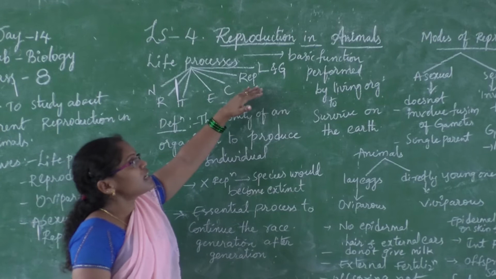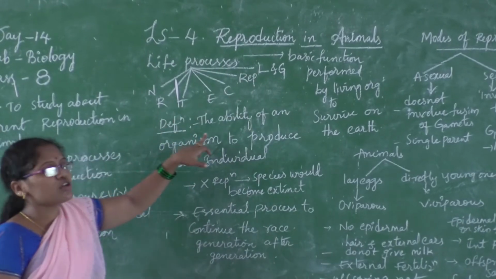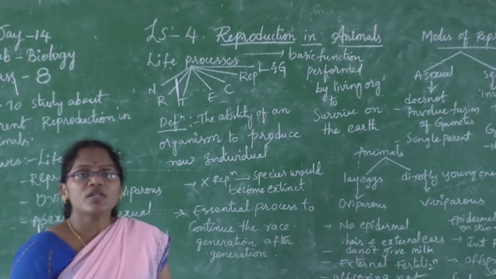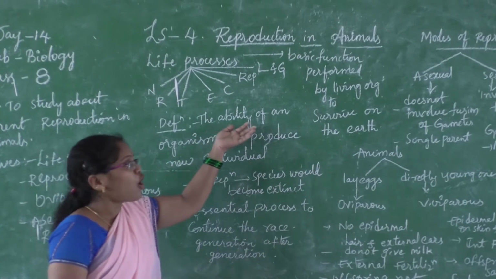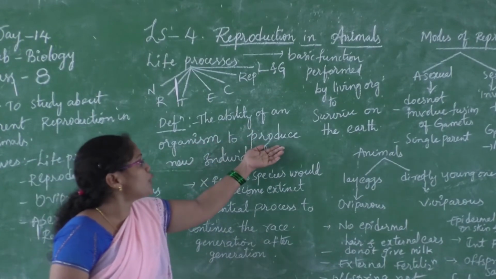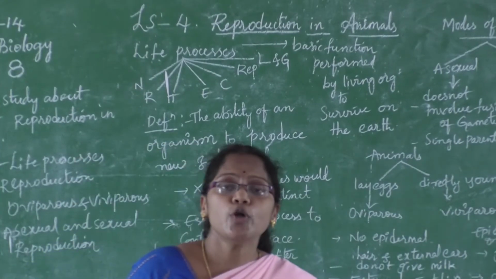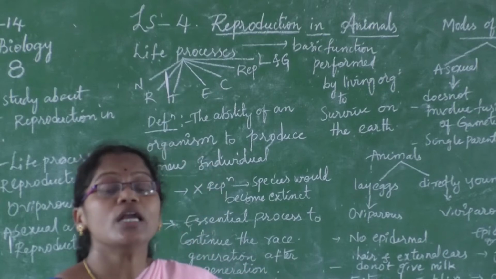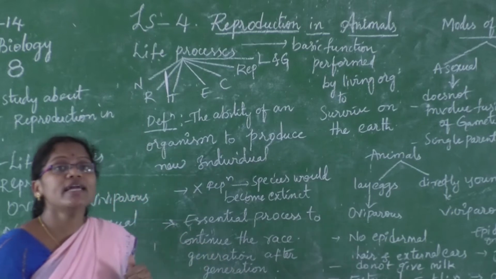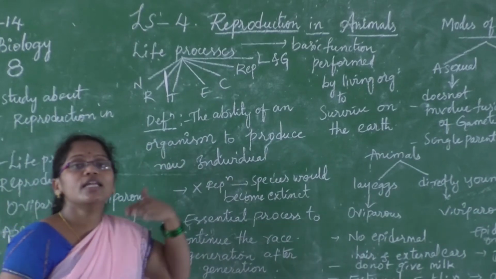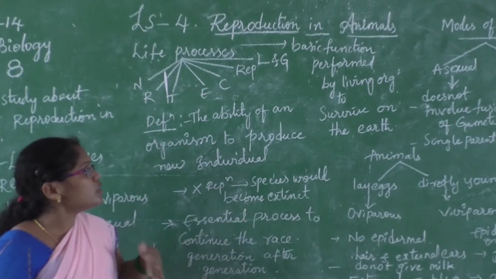After completing life processes, let me explain the definition of reproduction. What is meant by reproduction? It is an ability of an organism to produce new individuals or new offspring of the same species. Why produce them? To continue the race, to continue the generation.